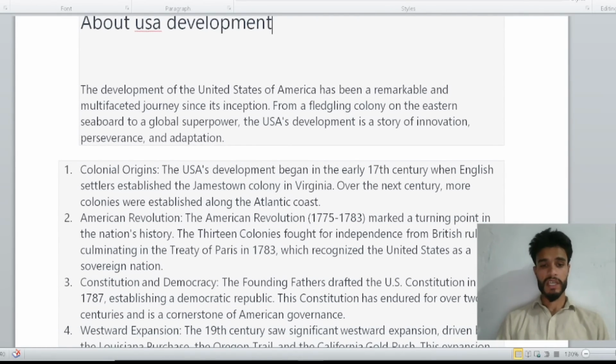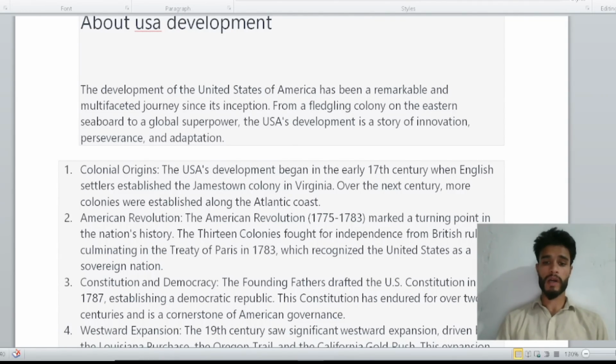Number three, Constitution and democracy. Now we explain the Constitution and democracy of the USA. The founding fathers drafted the US Constitution in 1787, establishing a democratic republic.